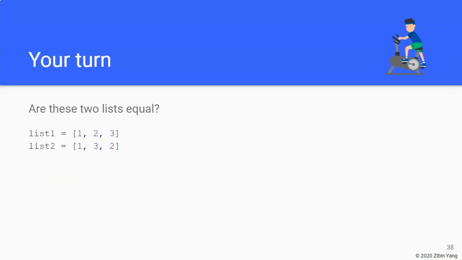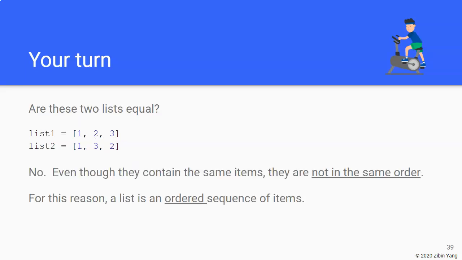Okay, what about this second exercise? We have these two lists, and when I compare them, are they equal? Well, they are, again, not equal. Even though they both contain the same elements, 1, 2, 3 and 1, 3, 2, they appear in a different order.